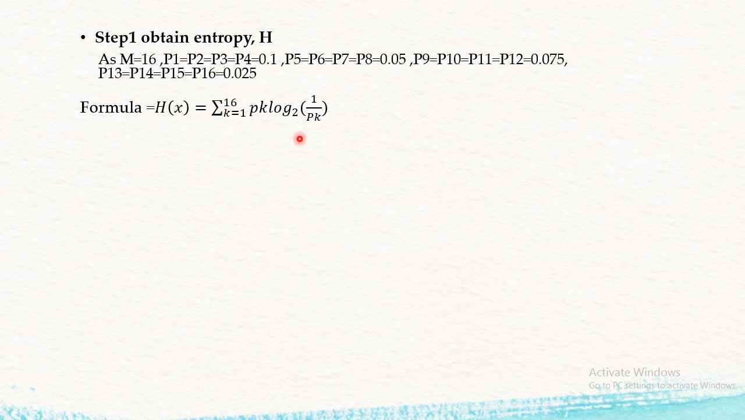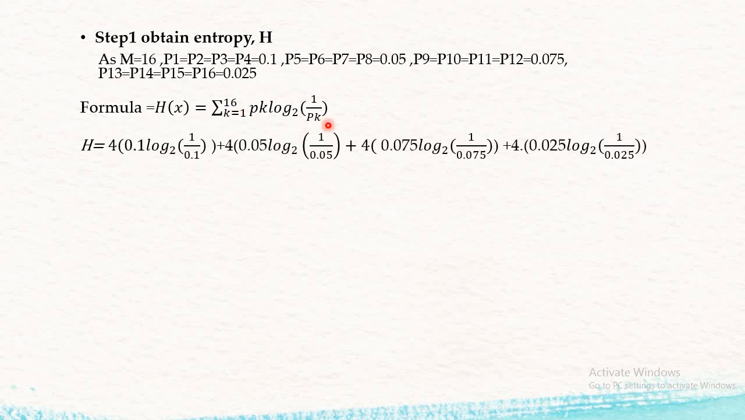So we have to take summation, putting all the values of k starting from 1 to 16. So this is what it comes to be. Instead of writing the values 16 times, I have just clubbed the values. For the first 4 values, the probability is 0.1, therefore I have written 0.1, and as this value is present 4 times, I have multiplied it by 4.